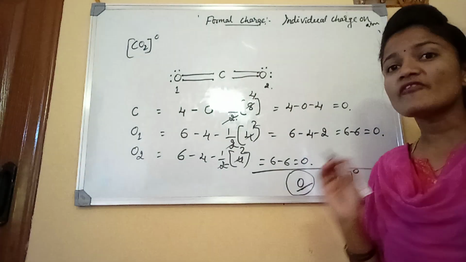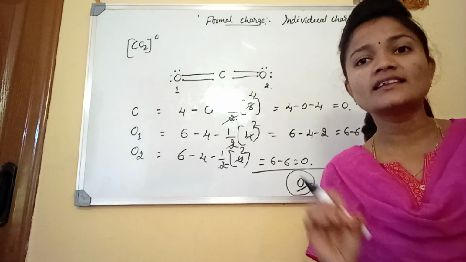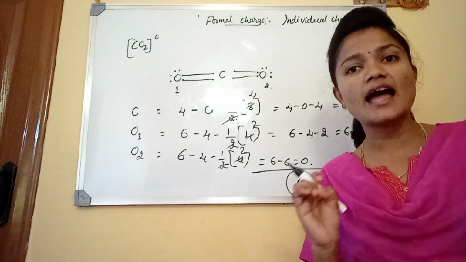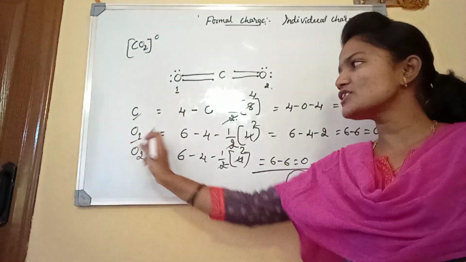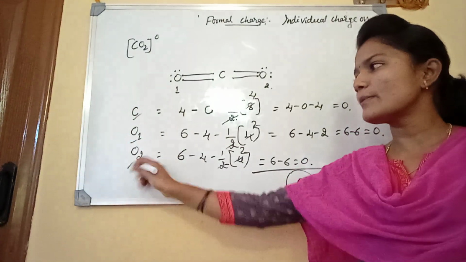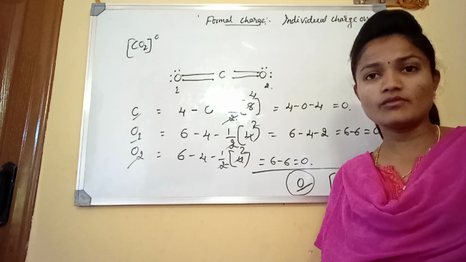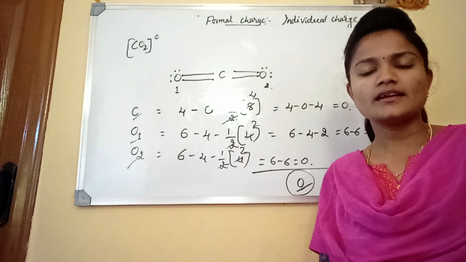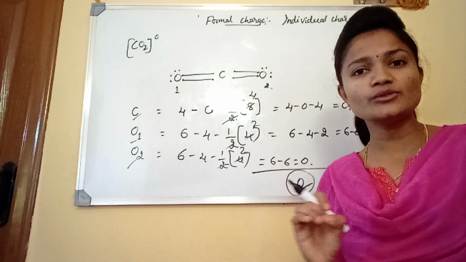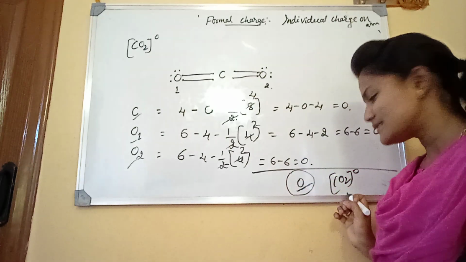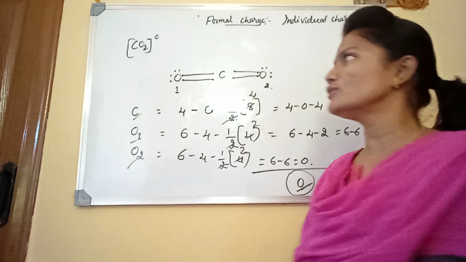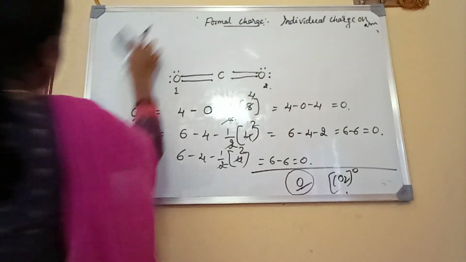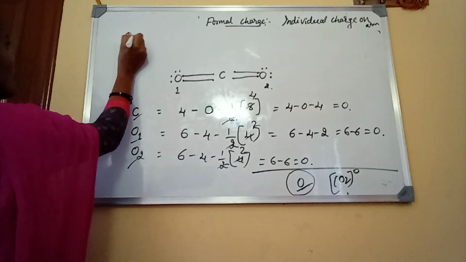Get it? The formal charge is nothing but the individual charge on an atom. The formal charge of carbon is 0, of oxygen 1 is 0, and of oxygen 2 is 0. The total charge on the molecule is also 0. Get it? Now we are going to discuss another molecule, that is O3.